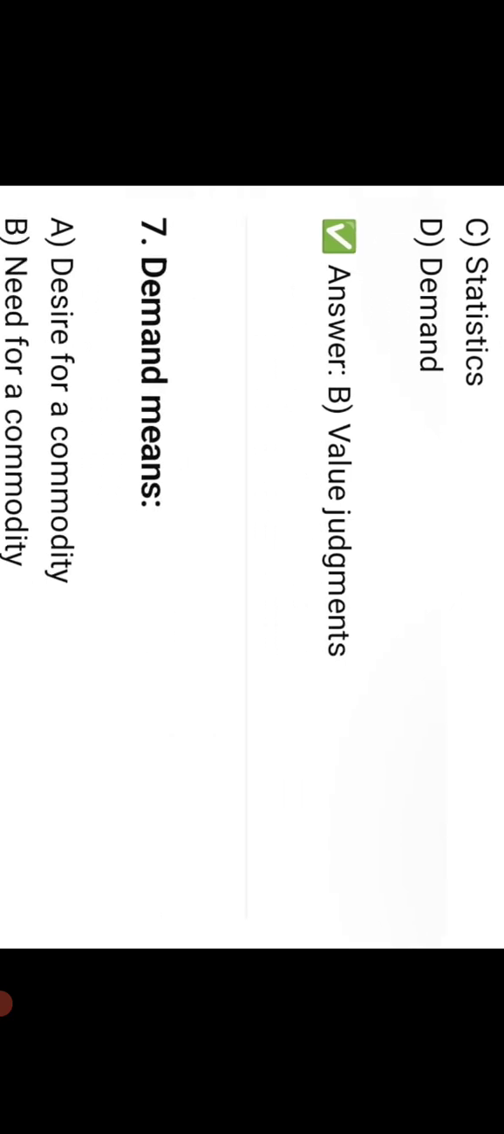Normative economics is related to facts only, value judgments, statistics, demand. Option B, value judgment is the right answer. Demand means desire for a commodity, need for a commodity, desire backed by purchasing power, purchase of goods. Option C, desire backed by purchasing power is the right answer.